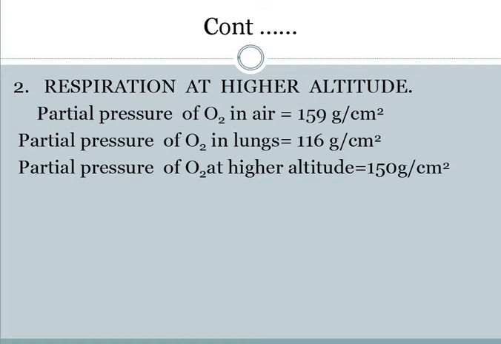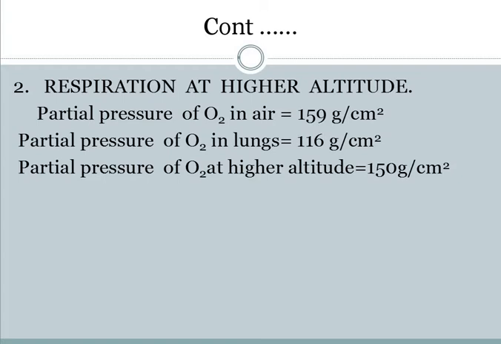Basically, it follows this partial pressure law, in which we say that the concentration of the gas outside, that is, not in the body but in the air, and the concentration of oxygen gas inside the lungs are not the same. There is a difference. The partial pressure of oxygen in air is 159 grams per centimeter square.